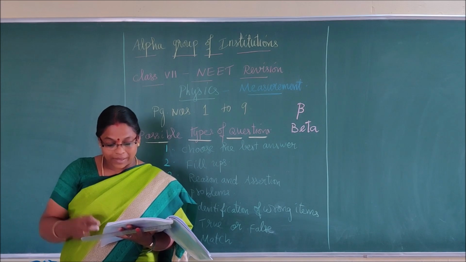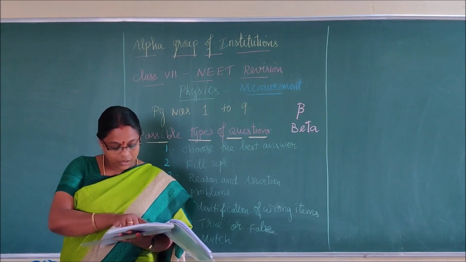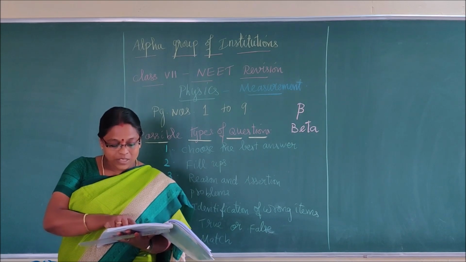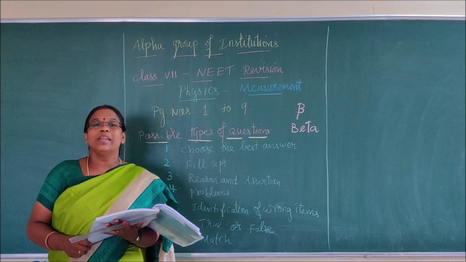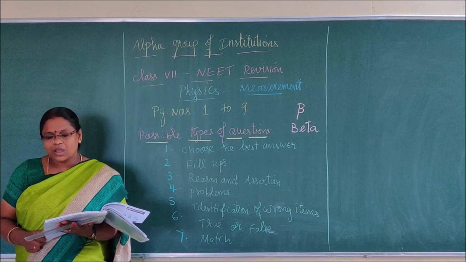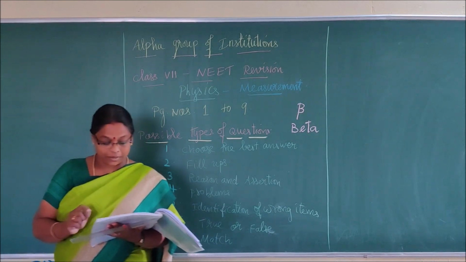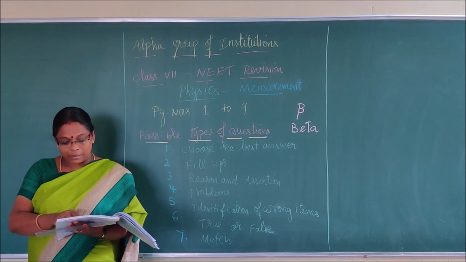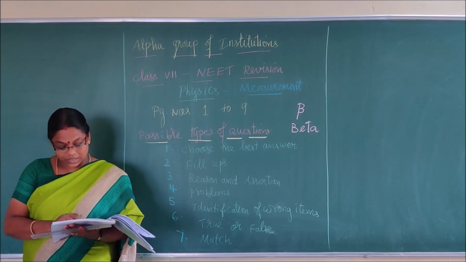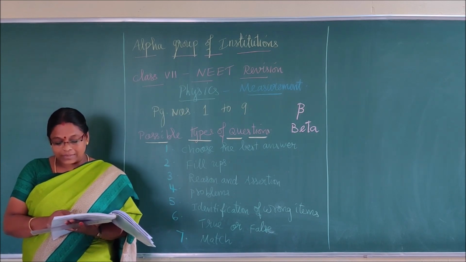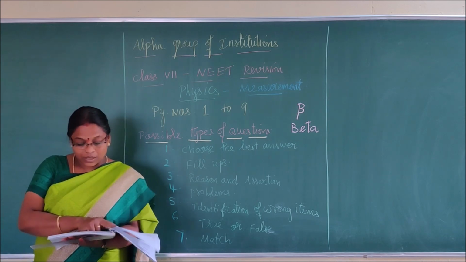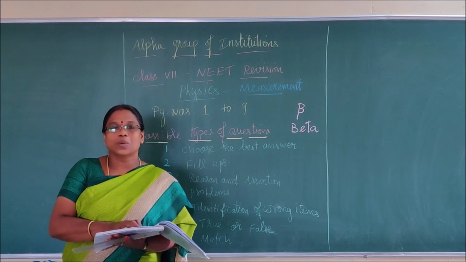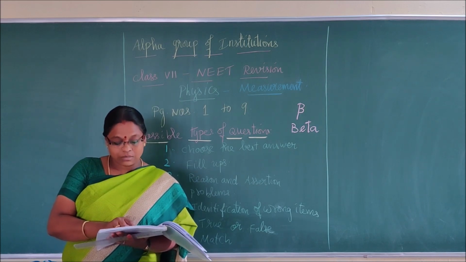In the second paragraph, you see the Kelvin scale is based on the fact that the lowest possible temperature is 273.15 below 0 degree Celsius. Very, very important line. Next one: Kelvin is a unit of temperature. Simply add 273. This line cannot be asked as a 1 mark question, but based on this, sums can be asked.